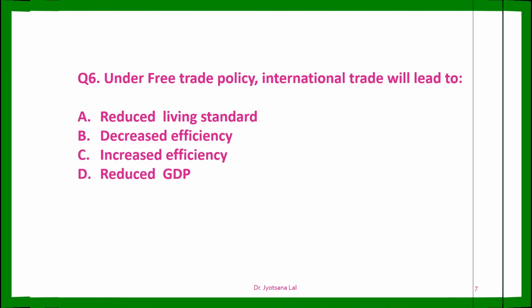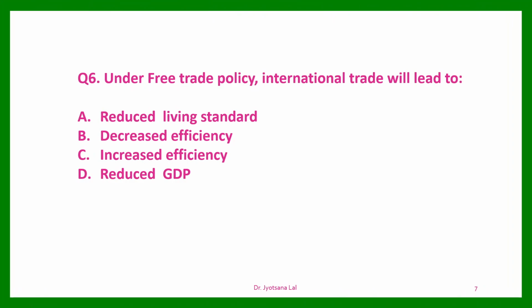Question number 6. Under free trade policy, international trade will lead to. You must have studied trade policy, free trade policy and protection trade policy. So the question is asking about the free trade policy. So what will be the impact of free trade policy? Options: A. Reduced living standard, B. Decreased efficiency, C. Increased efficiency, D. Reduced GDP.